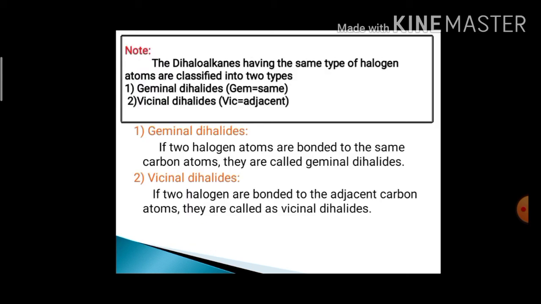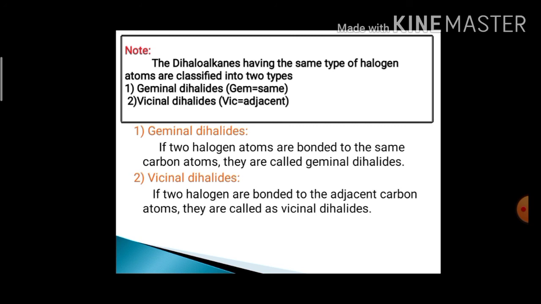Next, whatever the dihalogen compounds are there, they are also classified into two types. The first is geminal dihalides and the second is vicinal dihalides. What is meant by geminal? Here gem means same and vic means adjacent. So let's discuss the definition of geminal dihalides.